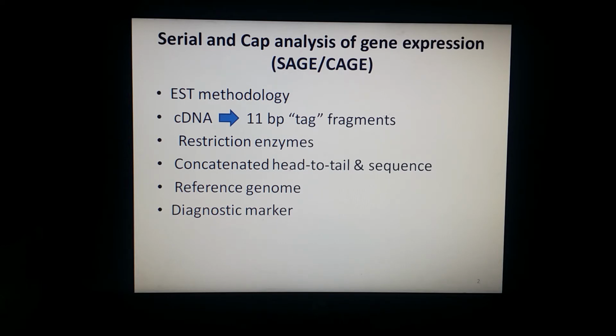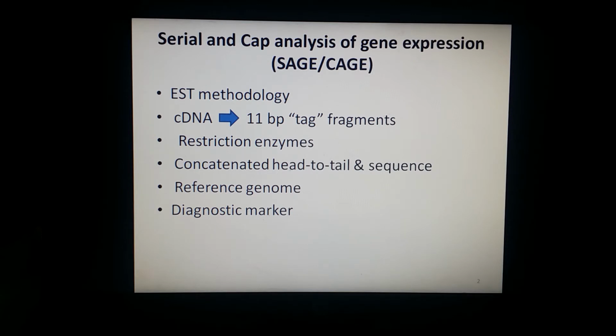In this technique, the complementary DNA is generated from the RNA, but then it is digested into 11 base pair tag fragments, and this is done by using restriction enzymes. These restriction enzymes cut that specific sequence and 11 base pairs along from that sequence, meaning they give you a fragment of 11 base pairs.